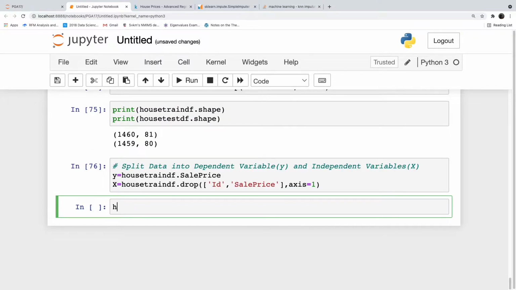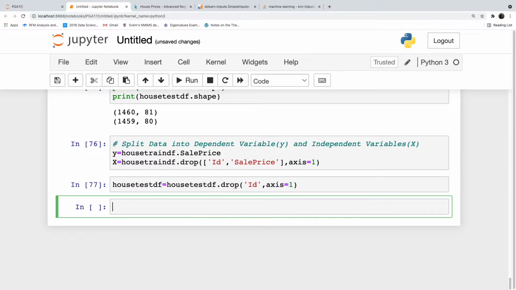Right. Similarly, house_test_df is equal to house_test_df.drop('ID'). The ID column is also there in house test. Otherwise, later when we try to predict, it will give you a mismatch of columns. So, whenever you are deleting a column from train data, immediately delete it from the test data also, so that we don't suffer from the mismatch of columns. All right.